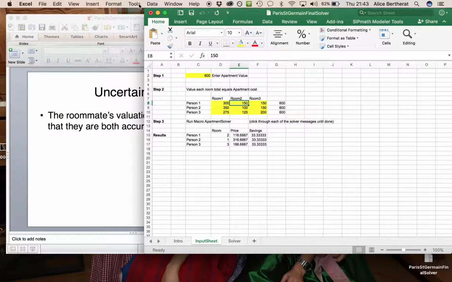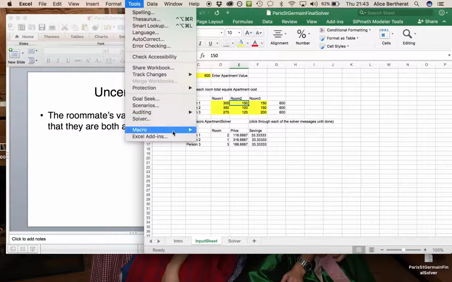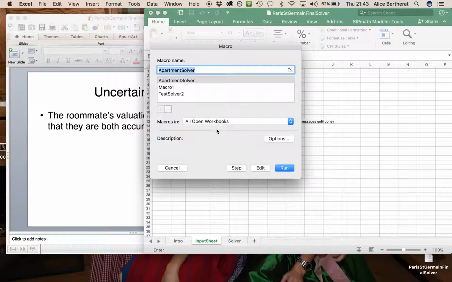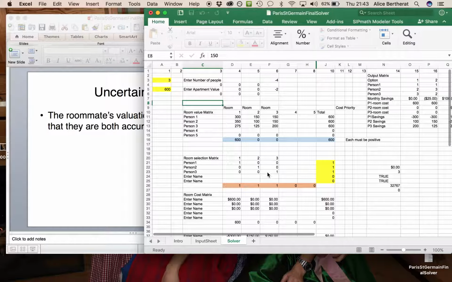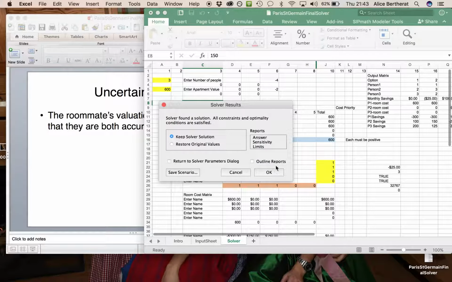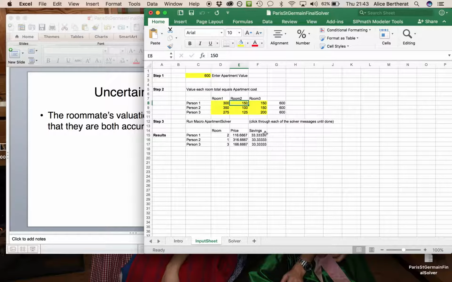So then what you're going to do is go and run the macros apartment solver just right here. And so what it's doing is it's running a loop of the solver in Excel, and as you can see from down here the results, you can see what's going on, and it's keeping the best solution that saves the most amount of money for everyone. So then you can see the price that everybody pays, what room they get, and the amount of savings they have.